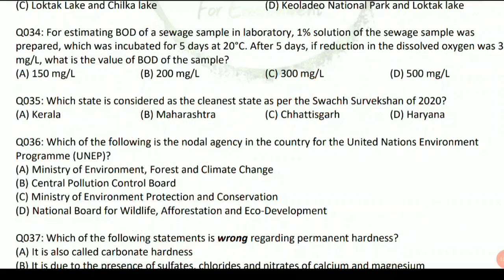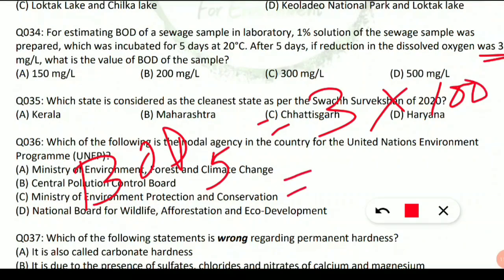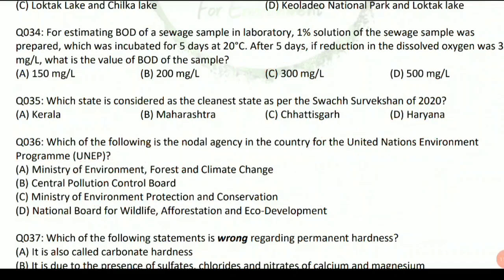Now we will calculate the BOD after 5 days. So BOD after 5 days, the formula is what? It is equal to depletion of oxygen, which we already know, that is 3, multiplied by the dilution factor. It is 100, we already calculated. So 3 into 100 is equal to 300. So option number C will be correct, 300 milligram per liter. I hope you are noting down all this. Let's move on to the next question.